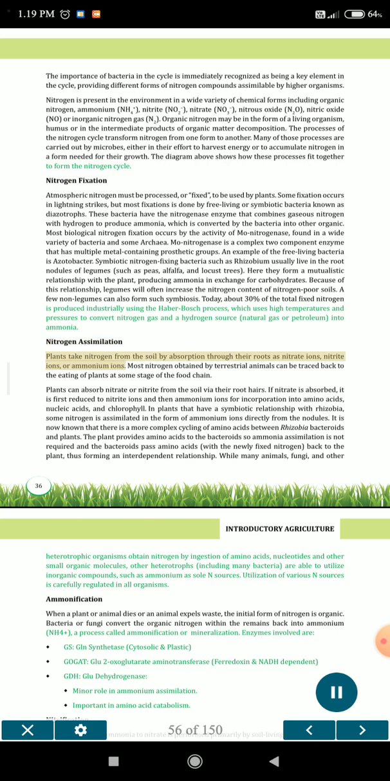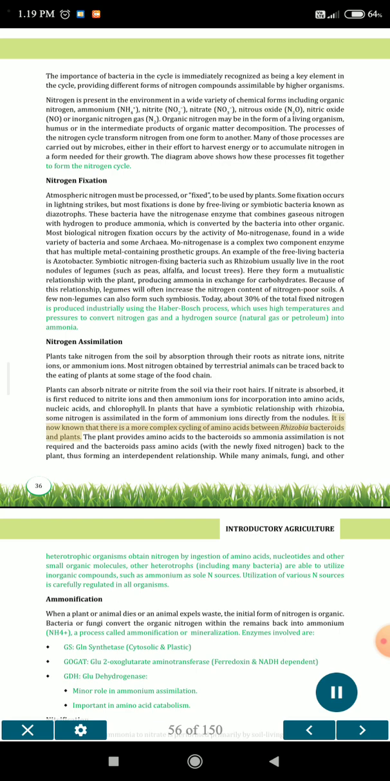Nitrogen assimilation. Plants take nitrogen from the soil by absorption through their roots as nitrate ions or ammonium ions. Most nitrogen obtained by terrestrial animals can be traced back to the eating of plants at some stage of the food chain. Plants can absorb nitrate or ammonium from the soil via their root hairs. If nitrate is absorbed, it is first reduced to nitrite ions and then ammonium ions for incorporation into amino acids, nucleic acids, and chlorophyll. In plants that have a symbiotic relationship with rhizobia, some nitrogen is assimilated in the form of ammonium ions directly from the nodules.